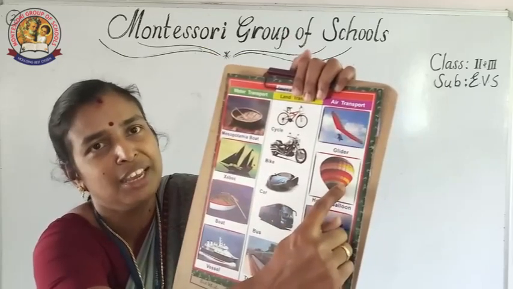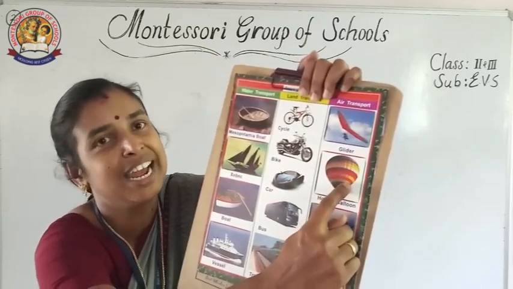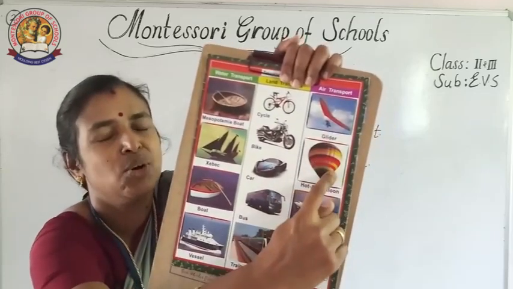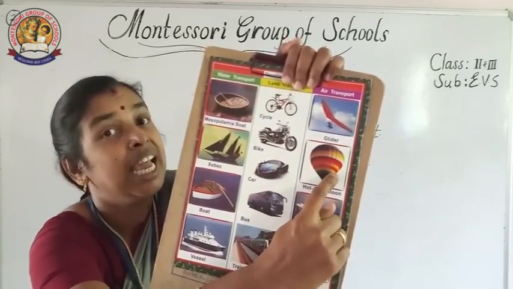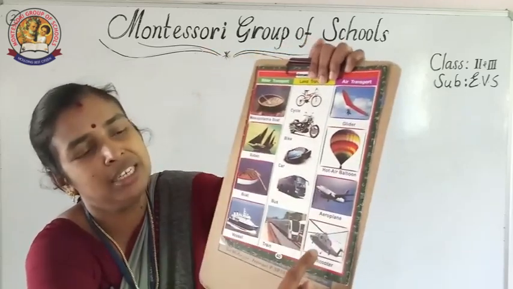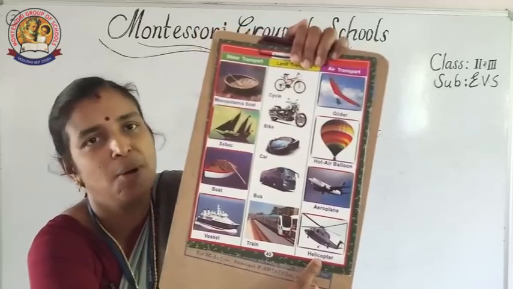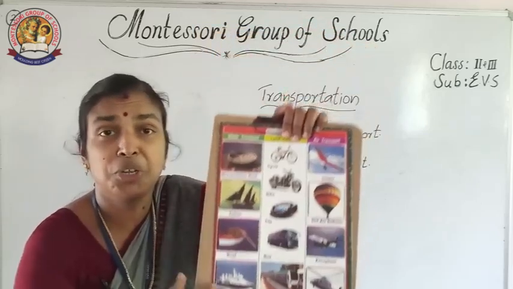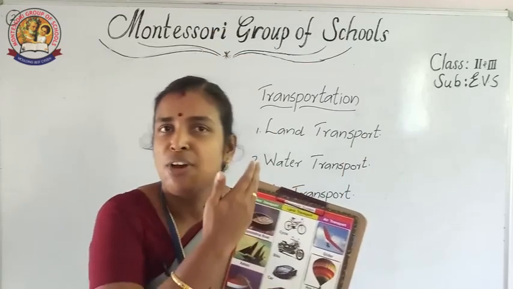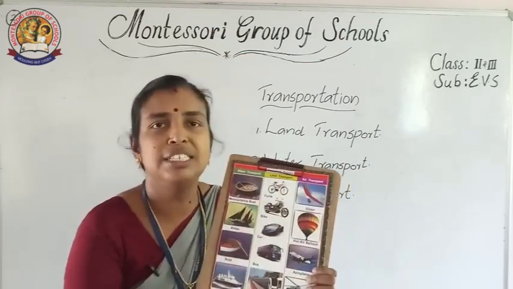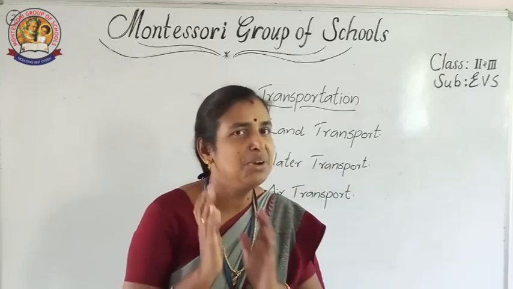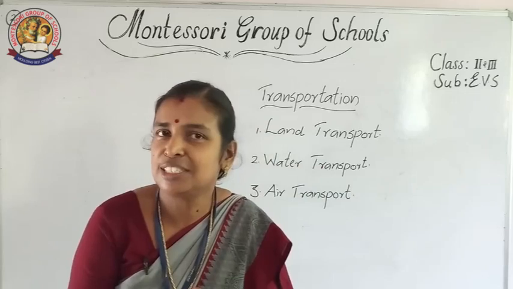Hero or heroine, they are flying in this and dancing along with the music, isn't it? So see the glider and hot air balloons, they come under air transport. Now see next one, aeroplane, and the last one is helicopter. So I have shown you plenty of examples for land transport, water transport and air transport. So I hope you understood it well, isn't it?